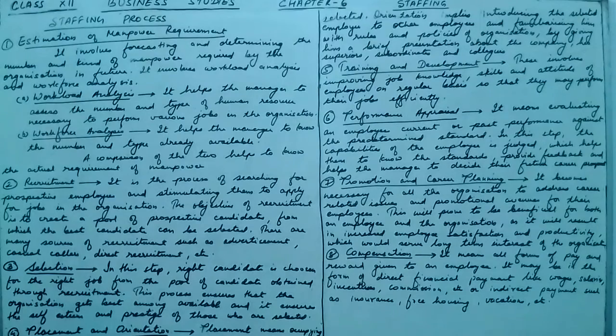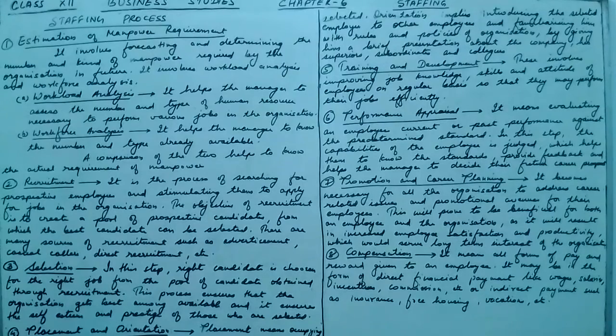We have already studied that staffing process basically means fulfilling the jobs created in the process of organizing, and that too fulfilling with the right person for the right job, then training them, measuring their performance and giving them the compensation. All these were the staffing that we have studied. Now the first step of staffing process is estimation of manpower requirement.